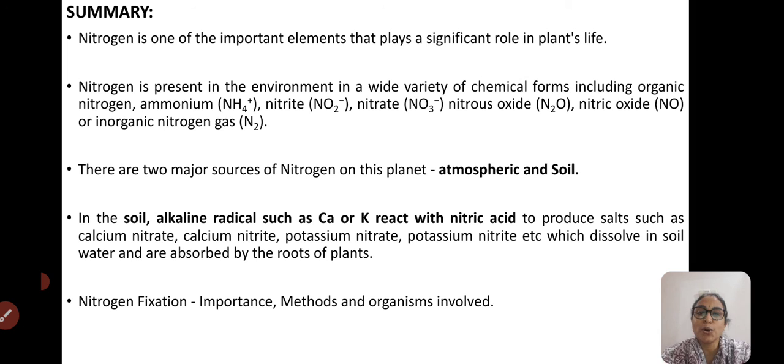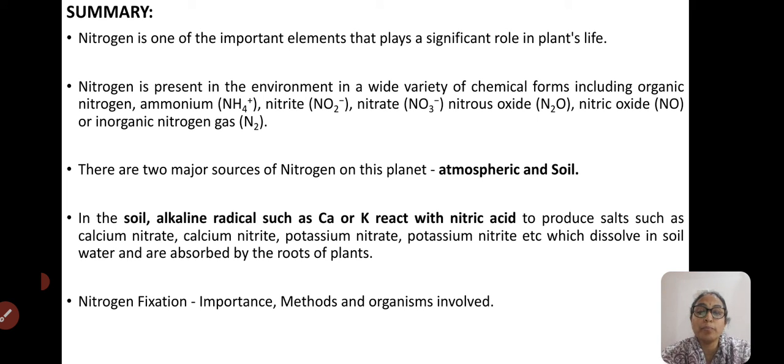And also we saw the important types of processes that take place in the nitrogen cycle, which make a very important aspect of nitrogen metabolism. Those are nitrification, ammonification, nitrogen fixation, denitrification, and finally nitrogen assimilation. The denitrifying bacteria send back the molecular nitrogen once again into the atmosphere, which completes the nitrogen cycle.